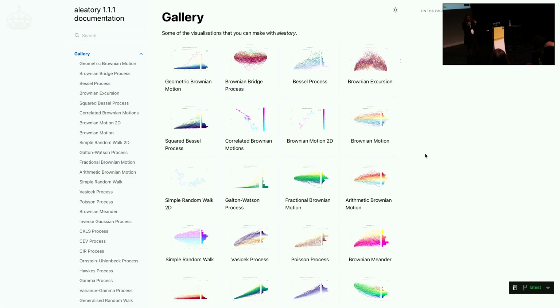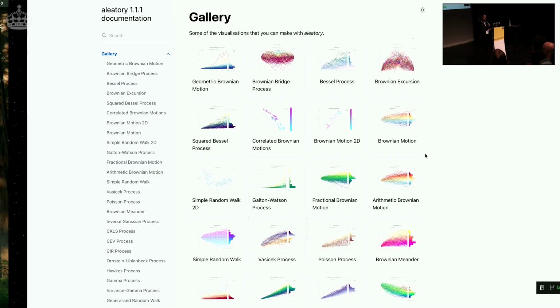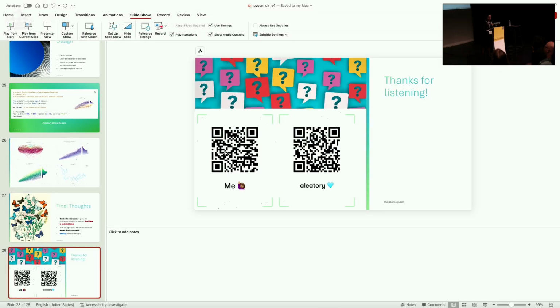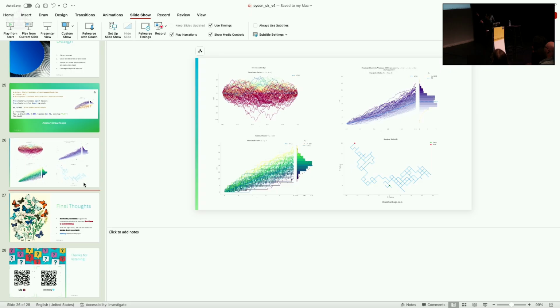Do you have any recommendations for visualizing stochastic processes that output two-dimensional data? That's a very good question. Actually, I'm working on that because that was obviously the next question. What about multidimensional? How can we do this? That's the next step for aleatory, to support 2D. I started with the ones that I show, like that one. That's just a 2D random walk, but obviously that doesn't help quite as much. So yes, I'm working on it.